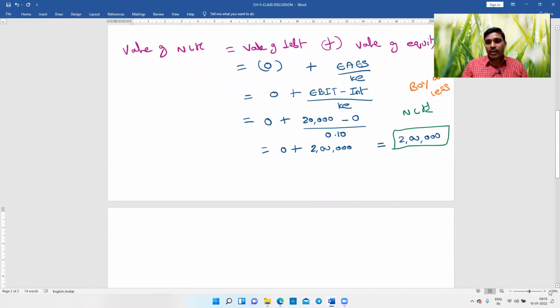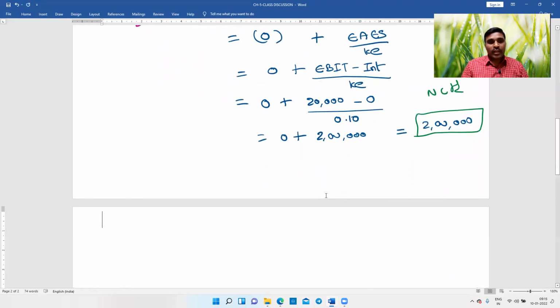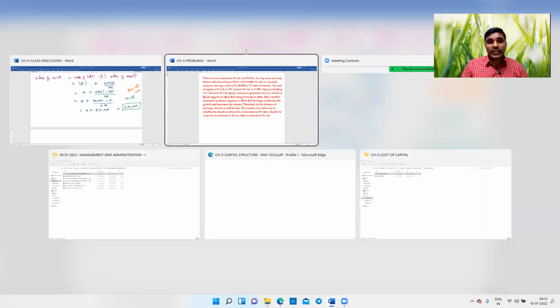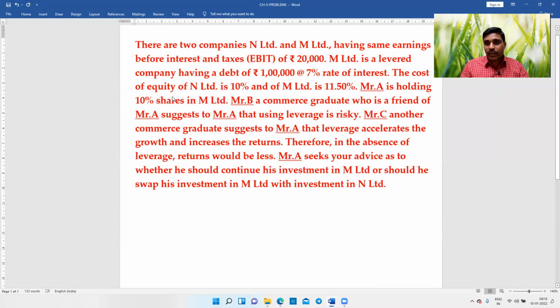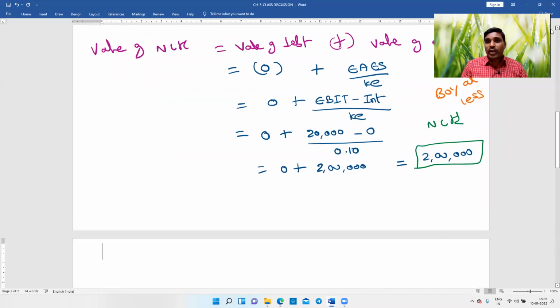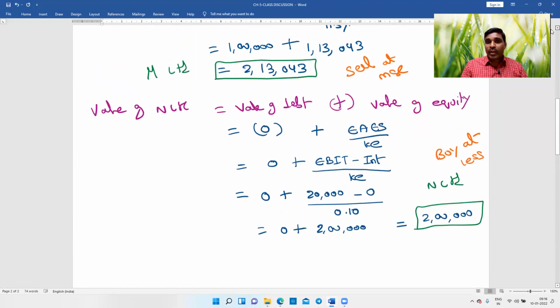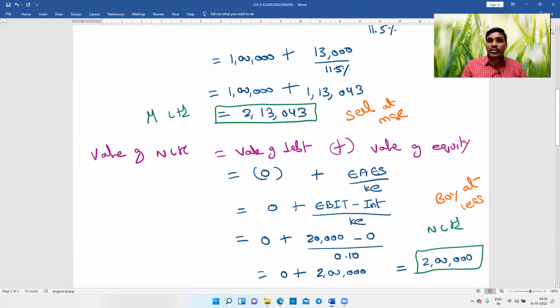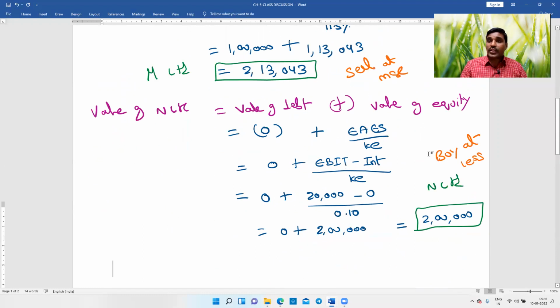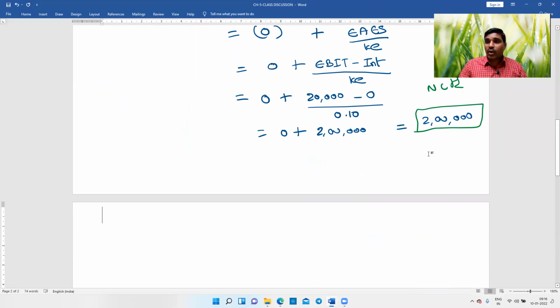The total value of M Limited, what is it? Remember here, A is holding 10% shares in M Limited, not the total company of M Limited. So therefore, you should not compute 10% of this 2,13,000. We have to compute 10% of this 1,13,000, because what A is holding is only shares, not debt. A was not holding any debt. A was holding only 10% shares in M Limited. We calculated the total value of the firm to decide which company to sell and which company to buy.